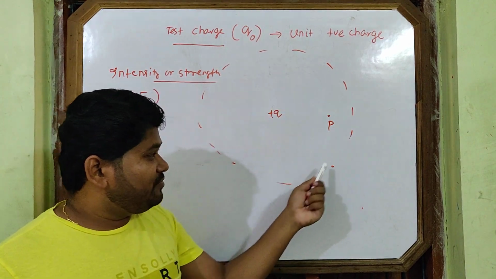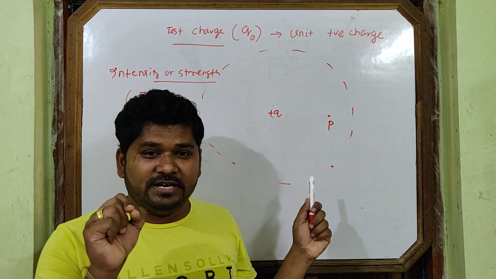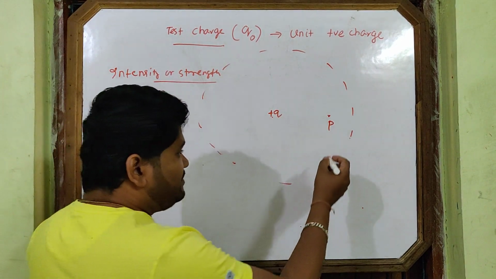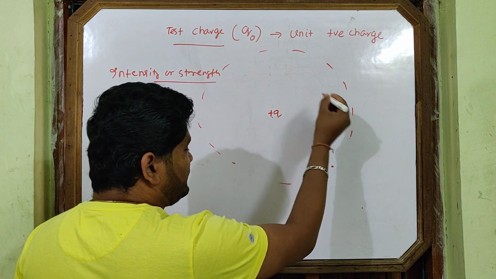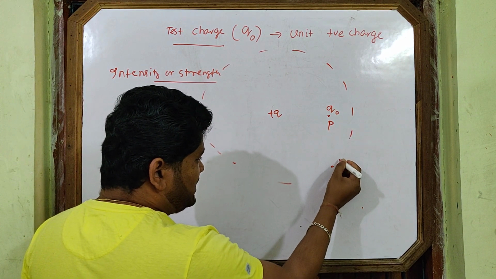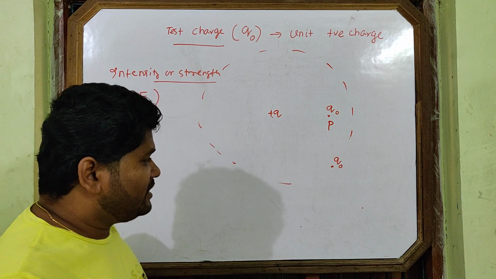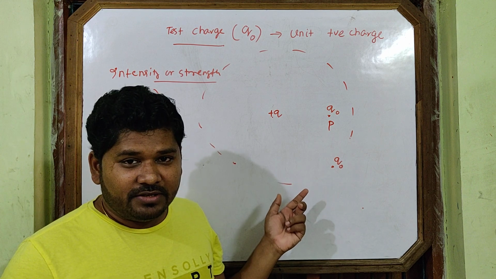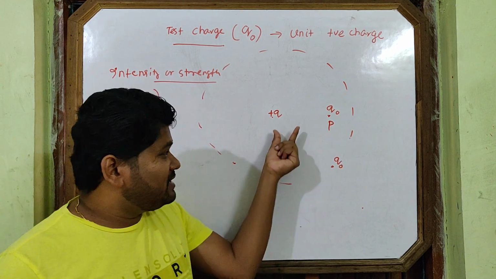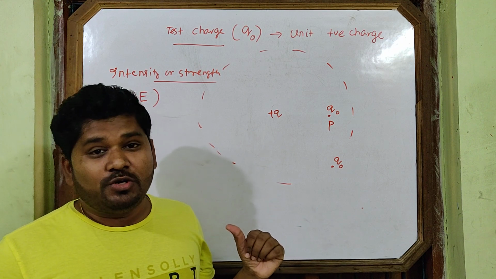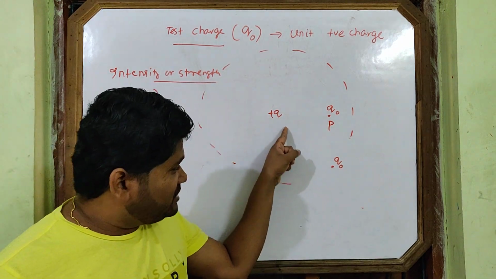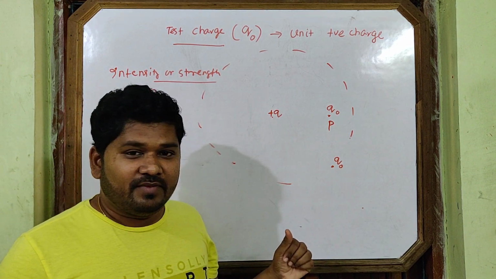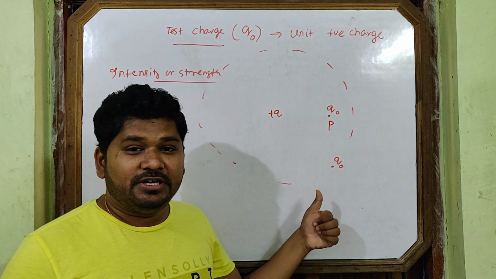If I want to know where the force is more, I will take one standard charge, which is the test charge. I will place the test charge here, and suppose at this point also. Now see, at which point will the force be more? Force will be more at point P because the distance is less. Force is inversely proportional to distance, so more is the distance, less is the force. So here force will be more, here force will be less. That means here intensity is more, here intensity is less.